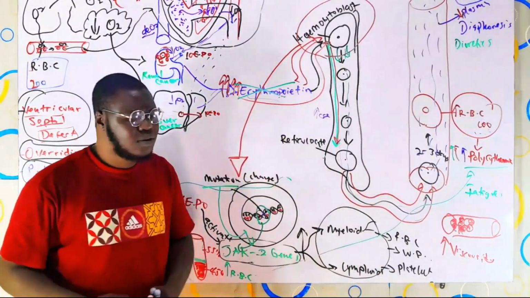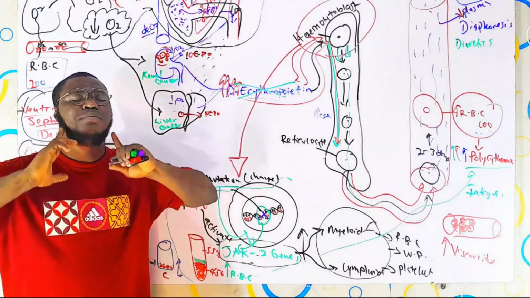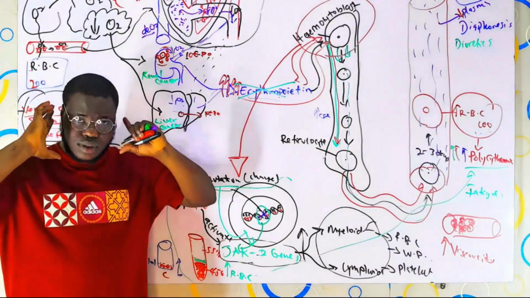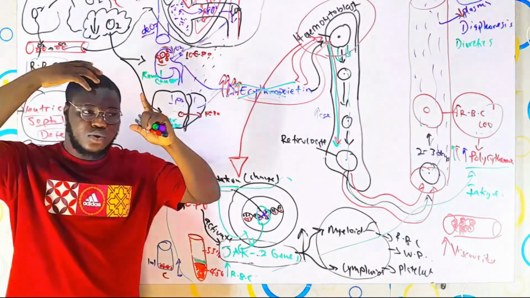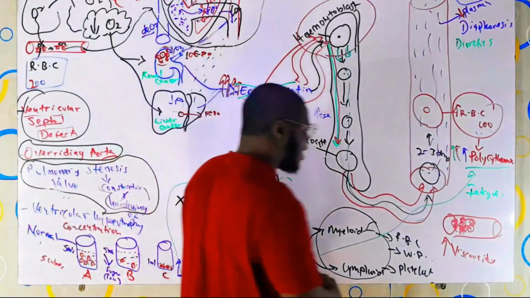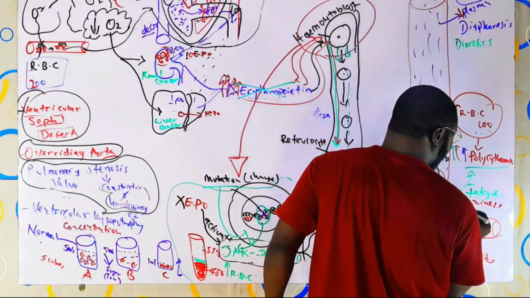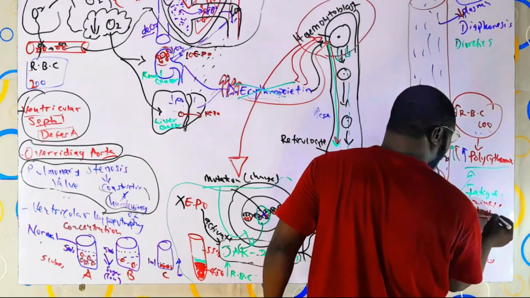Not only that, another thing is there is going to be difficulty in moving the blood through the cerebral arteries to supply the brain. Because of that, things like dizziness and headache can set in.